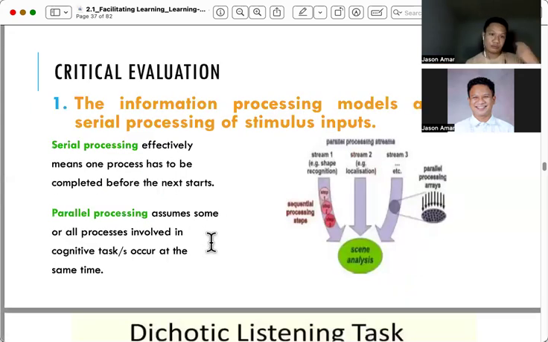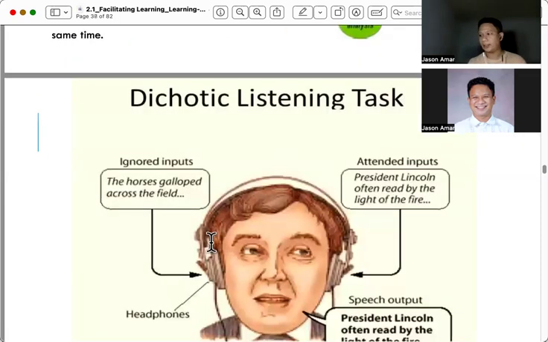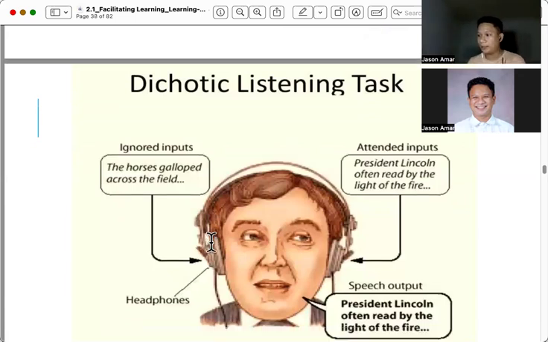Here, it includes critical evaluation. The processing models assume that processing of stimulus inputs includes serial processing and parallel processing. Serial processing means one process has to be completed before the other. You need to finish this first before the next. Parallel, on the other hand, assumes that some processes involving cognitive tasks occur at the same time. So we can have dichotic listening tasks, we have ignored inputs and attended inputs. For example, you are in an online class, and then someone is talking to you. So which is which? To whom are you going to give your attention? Okay. So that's the idea of information processing.